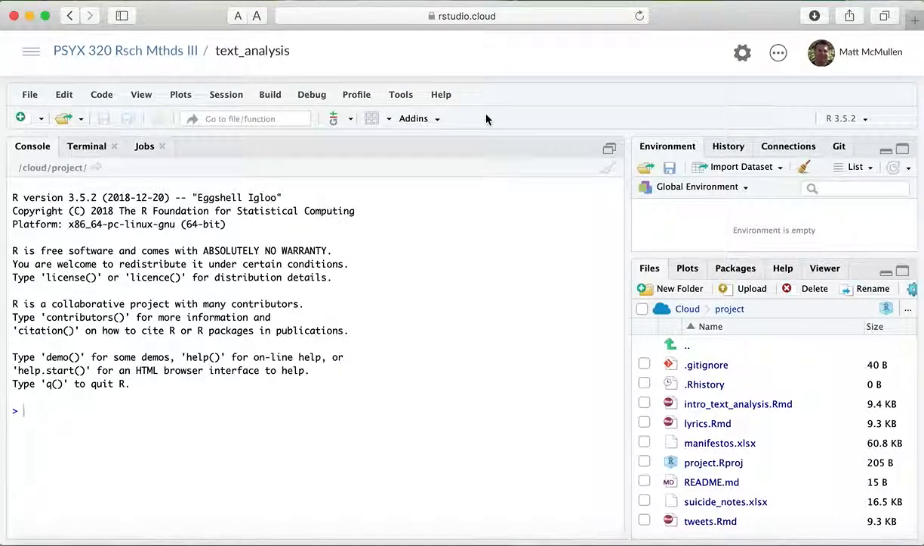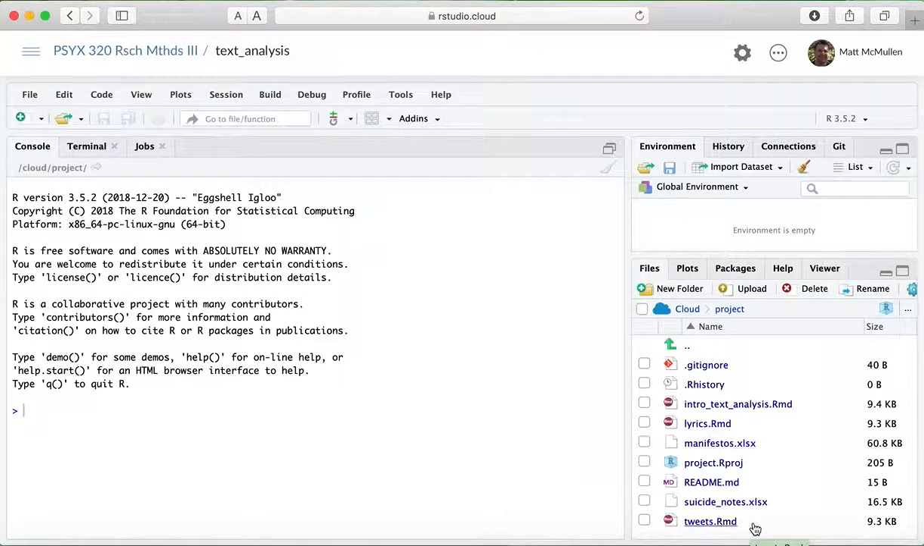Okay, so this is the second part of the text analysis component of the class. And we've already done the intro text analysis here, but the second part, I'm going to do something a little different. I had one project where we were looking at music lyrics and doing text analysis of the lyrics, and